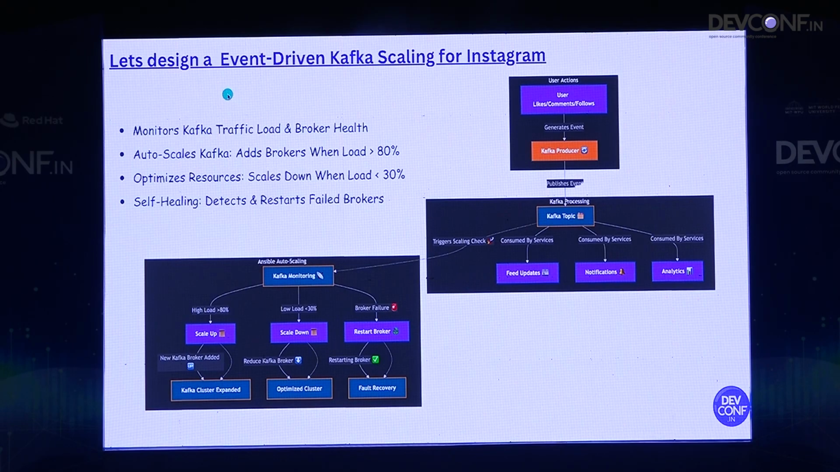So let's take an example of designing an event-driven Kafka scaling for a social media platform like Instagram. Let's say we have a user. I'm the user, performing some like and comment actions, and now I have my Kafka producer and my Kafka consumer. The Kafka producer generates the event, and then it publishes to a Kafka topic. It breaks that down into different topics.